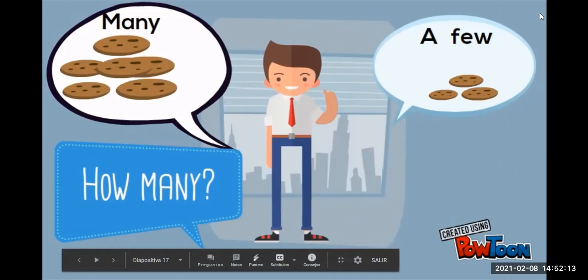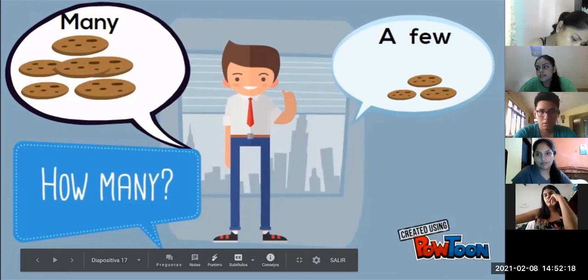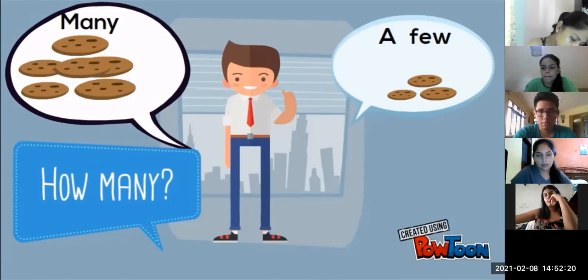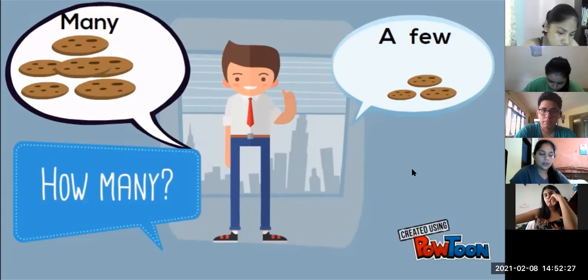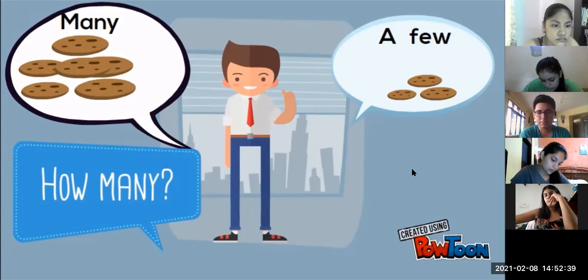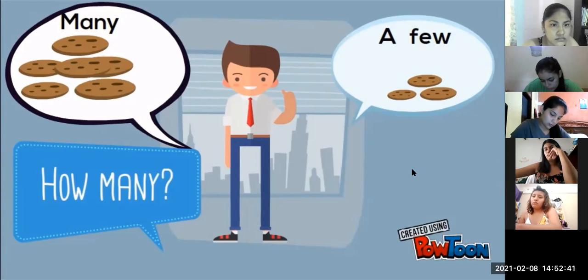And when we are talking about countable nouns, we use how many, okay? For example, I can ask, how many brothers does your mother have? Samuel, how can you answer this question? How many brothers does your mother have? ¿Me repite la pregunta, por favor?